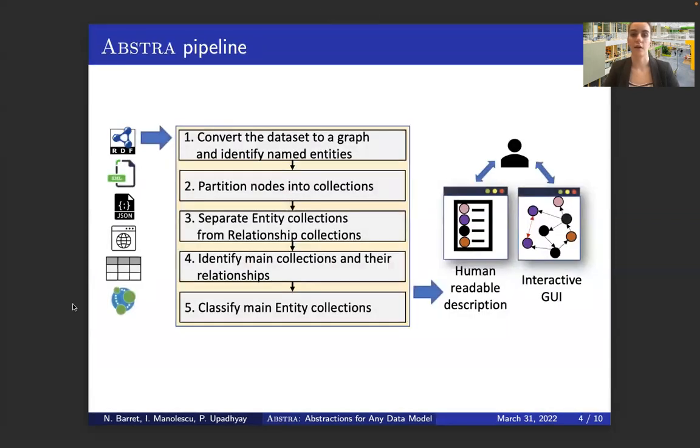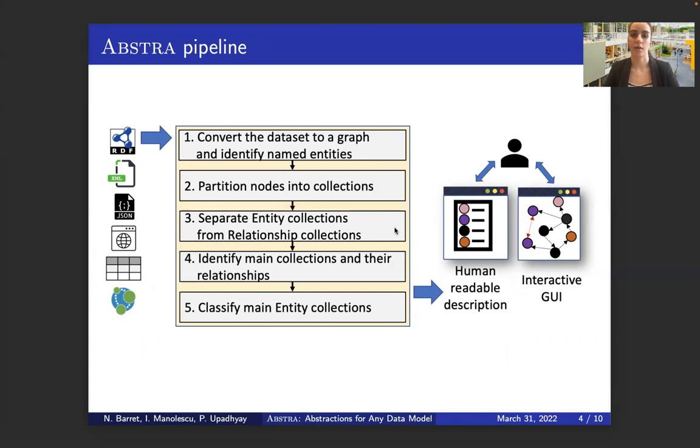Now, I will present how Abstract works. Abstract takes as input any dataset on the left, converts it into a graph, and identifies named entities in it. Next, it partitions the graph into collections.